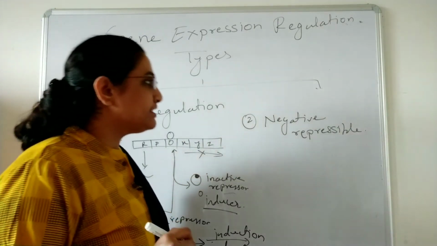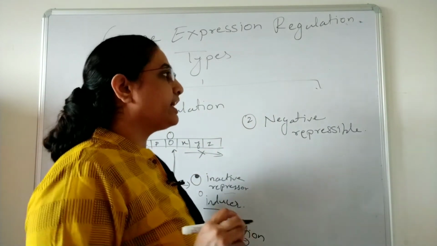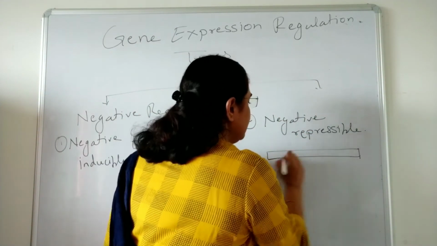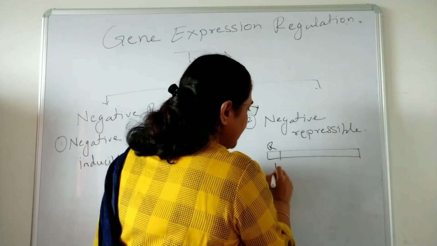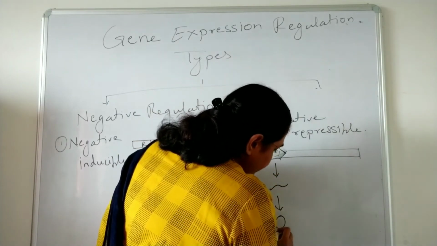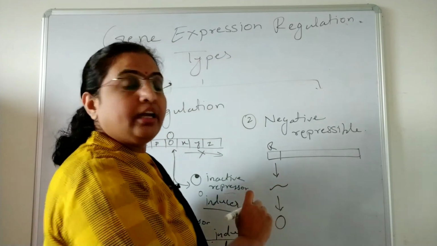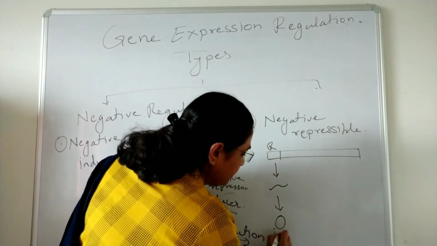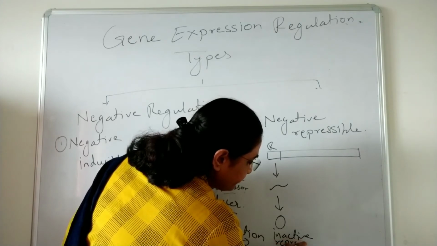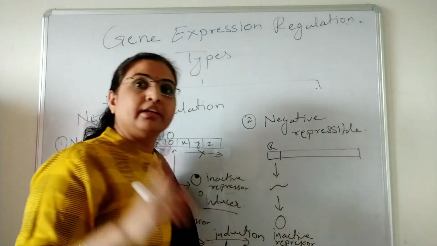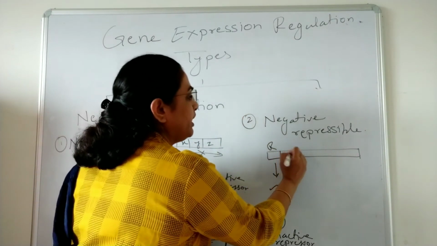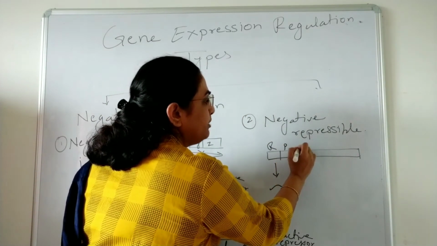Now coming to the second type, the negative repressible. Here there is the regulatory gene, and that regulatory gene synthesizes the regulatory protein, which is the inactive repressor. Inactive repressor means it does not have the ability to bind with whom?